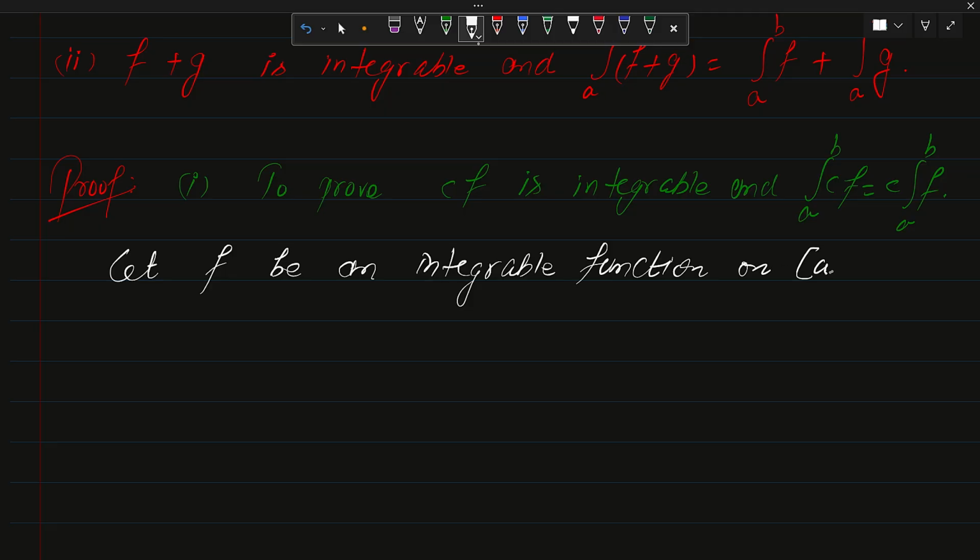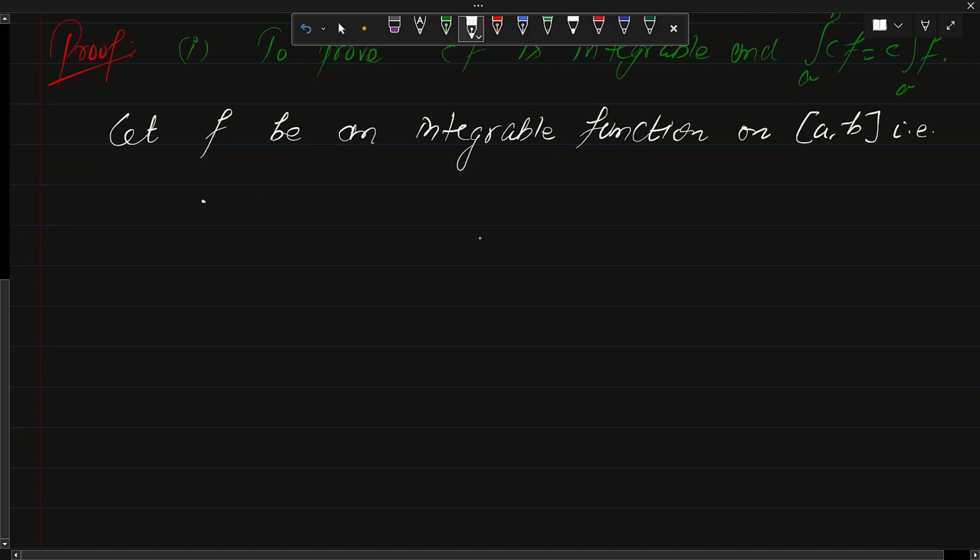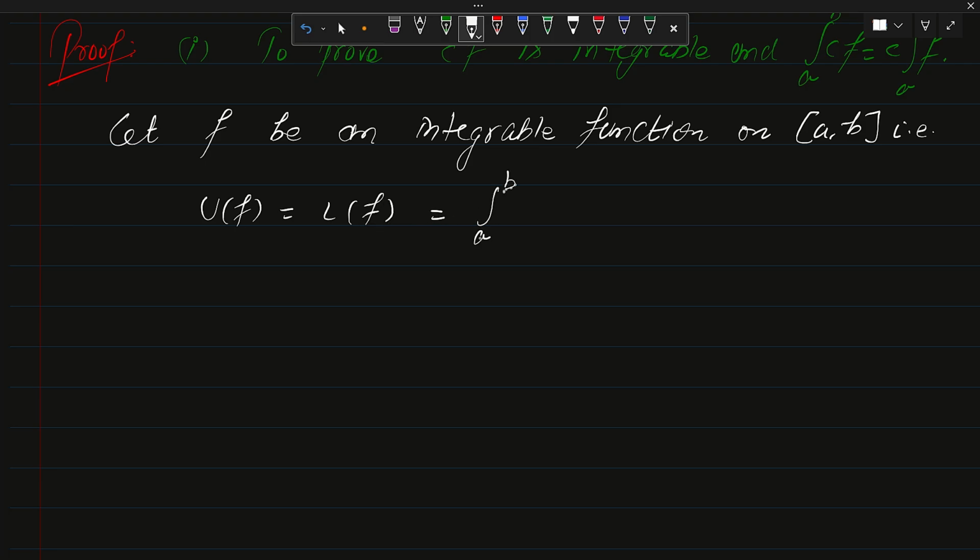on a comma b. The moment this is integrable, we have that U of f is equal to L of f is equal to the integration from a to b of f.